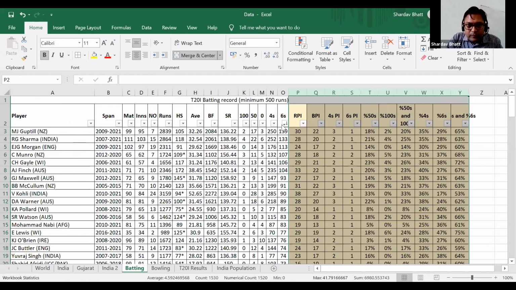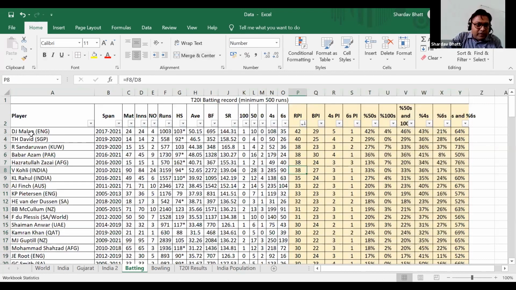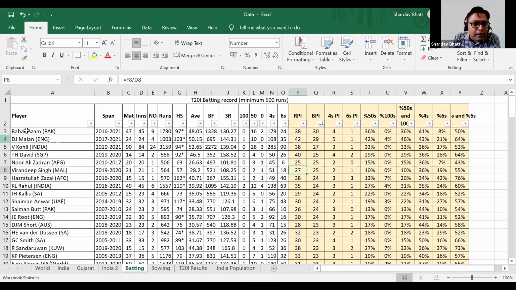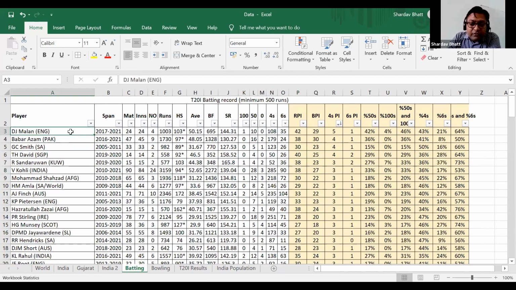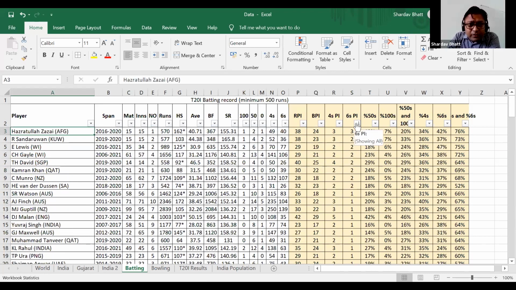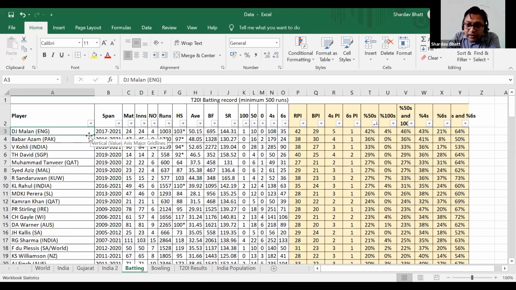So it is David Malan, the English cricketer. And who is playing the most number of balls in 2020? Babar Azam from Pakistan. You can see some new names are coming. If we analyze this, who is scoring the most fours per inning on average? Again, David Malan, but he has played fewer matches, and he's done it nicely. If you consider sixes per inning, the Afghanistan cricketer is there. And if you consider percentage of 50s, again David Malan.